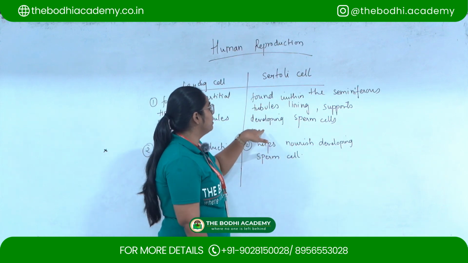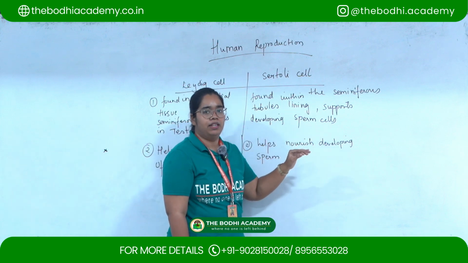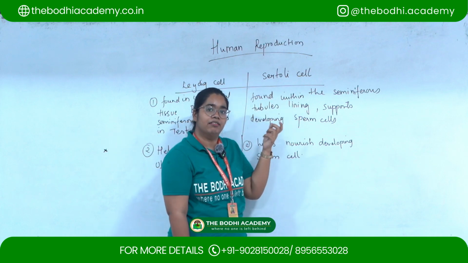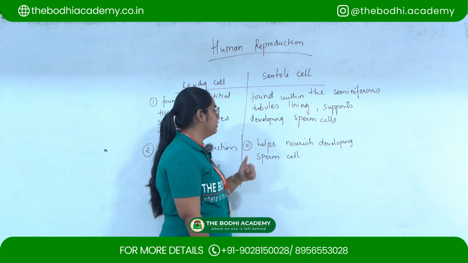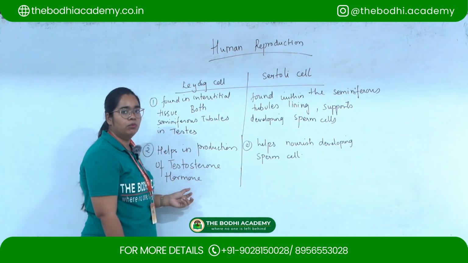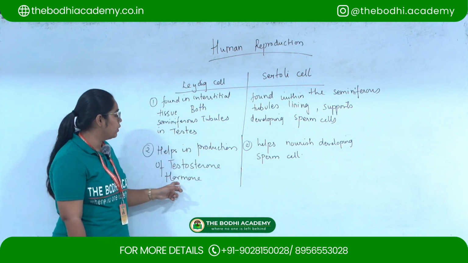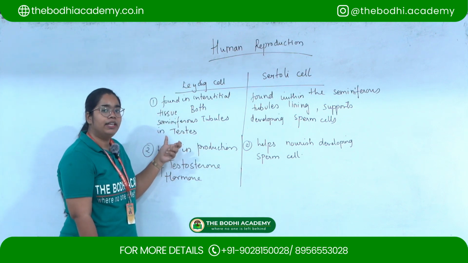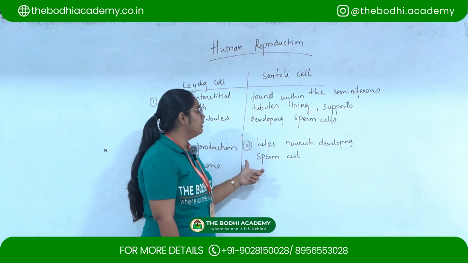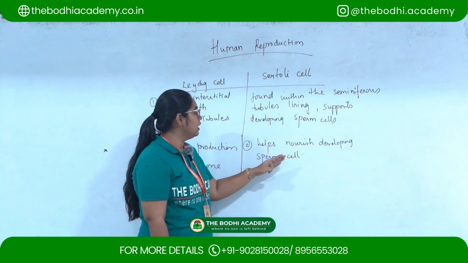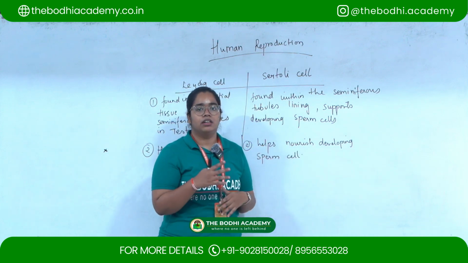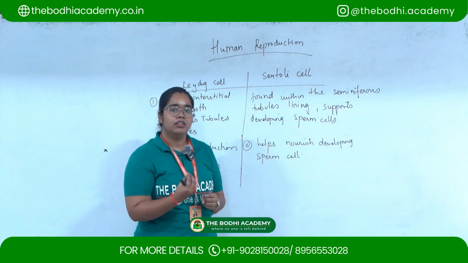What they do is they help support the development of the sperm cells. The Sertoli cells will help in the development of the initial sperm cells. Then the Leydig cell helps in the production of the testosterone hormone. This is the male hormone which is produced by the Leydig cell. Then Sertoli cells help in nourishing the developing sperm cells.